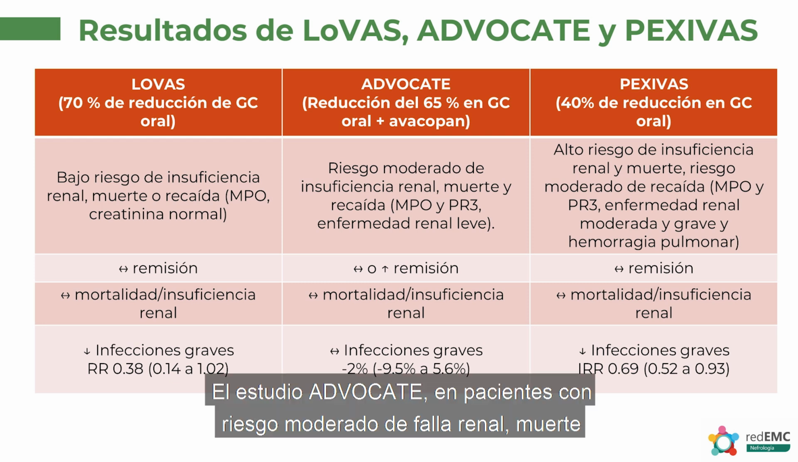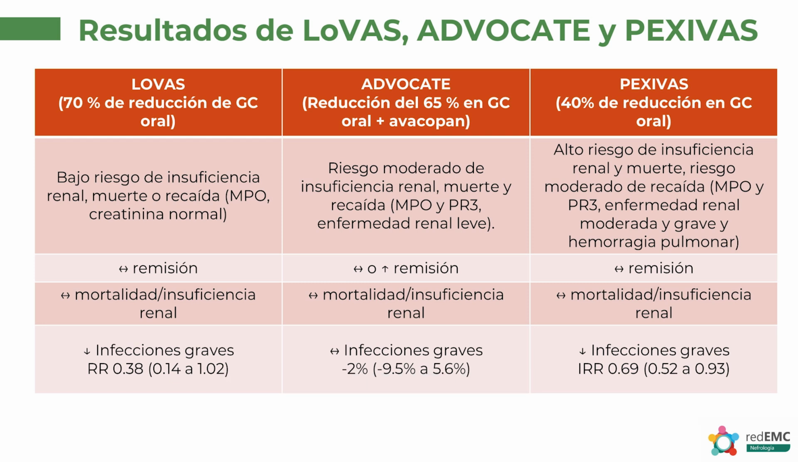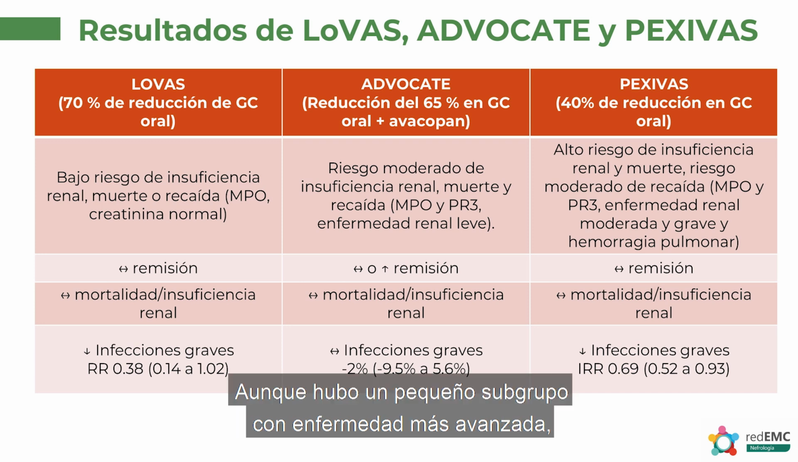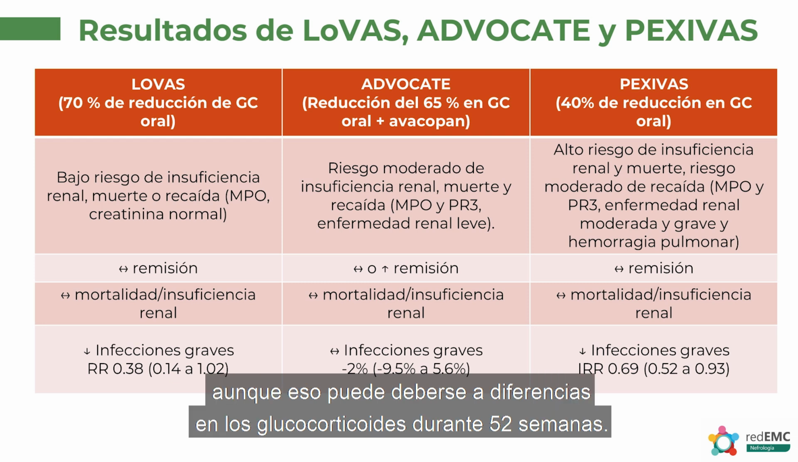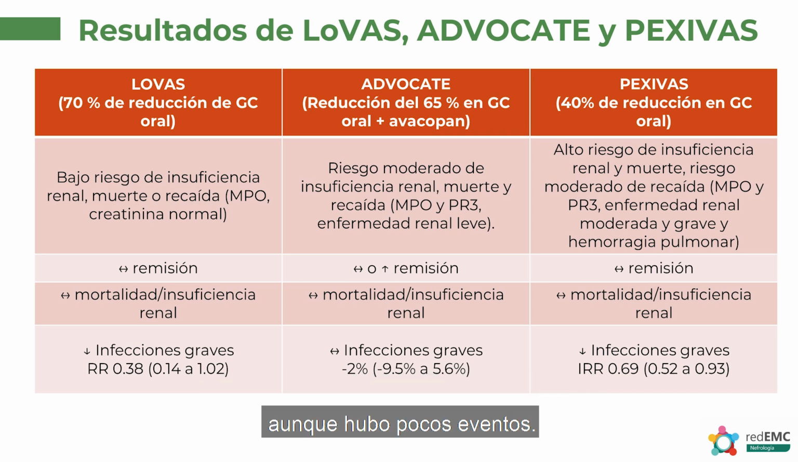The ADVOCATE trial, for those who had moderate risk of kidney failure and death and relapse, who were a mixture of MPO and PR3 positive ANCA, and had typically fairly mild kidney disease, although there was a small subset that had more advanced disease. They again showed very similar remission, or maybe slightly improved, although that was after some differences in glucocorticoids over 52 weeks. They showed basically the same mortality and kidney failure rates, although there were very few events.